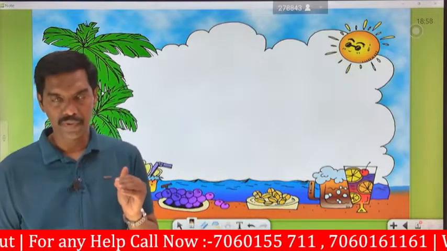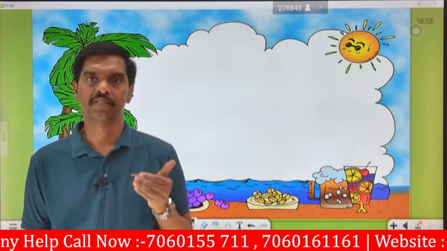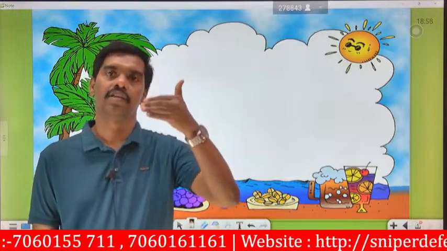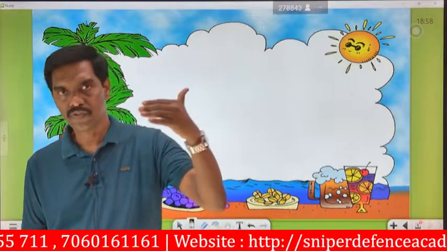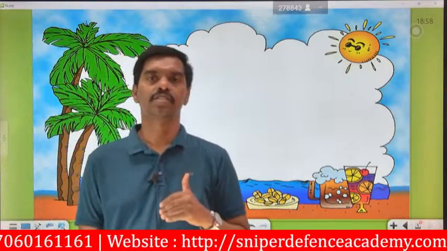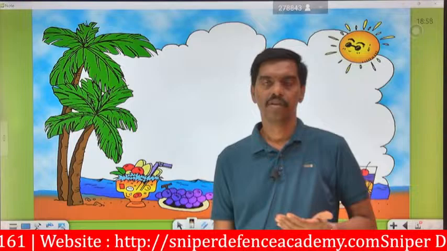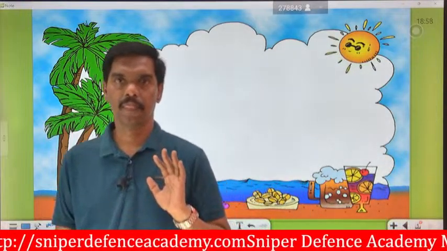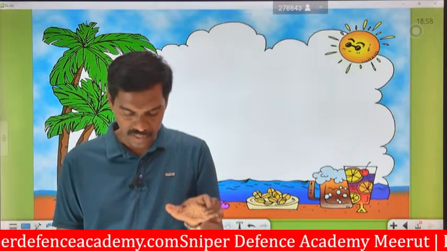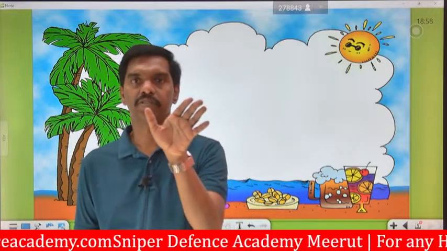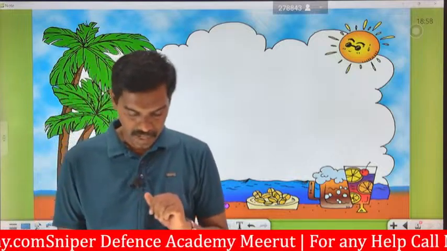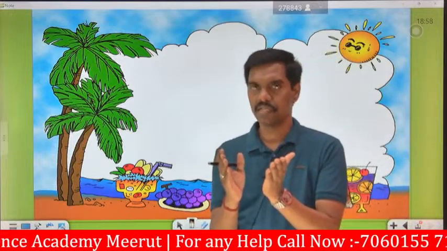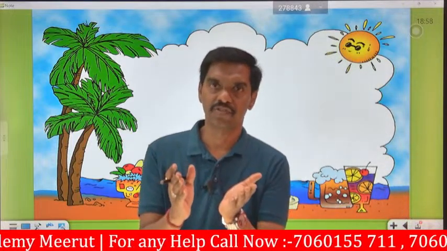So you should practice, you should know what ideas are, and the different types of ideas available, whether positive or negative. If it is positive, you should express in sentences what type of ideas you have. And if it is negative, you should know how to express the ideas in negative terms. These things you can see one by one. For example, thoughts means the positive thoughts and the negative thoughts. And imagination: how you are going to imagine in your society, in your lifestyle or in your family structure.